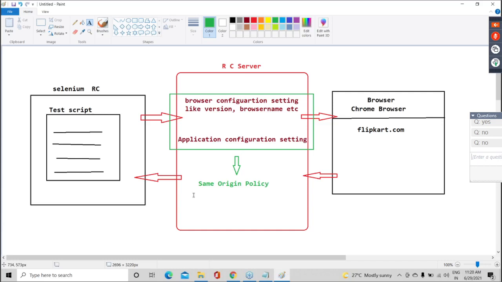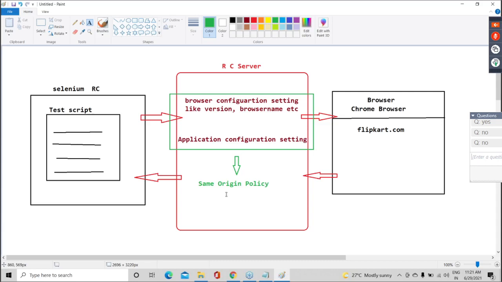So in short, can I say, guys, same origin policy must be satisfied? Then only interaction will happen. Then only automation will happen. So now guys, this is the working process of Selenium RC.